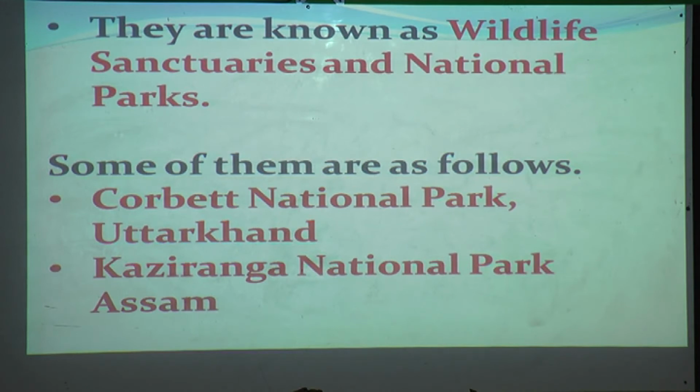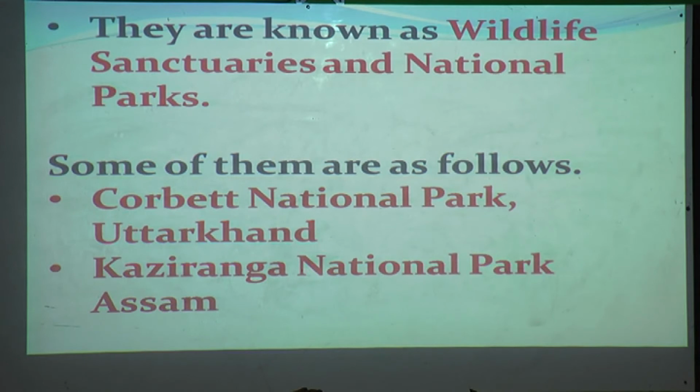So that type is known as wildlife sanctuaries and national parks. In those places there is no right to kill the animals or cut the trees. It is not permitted.